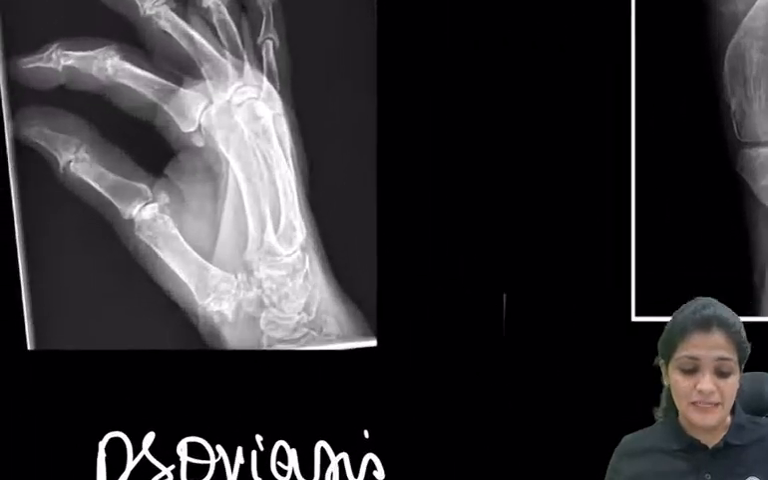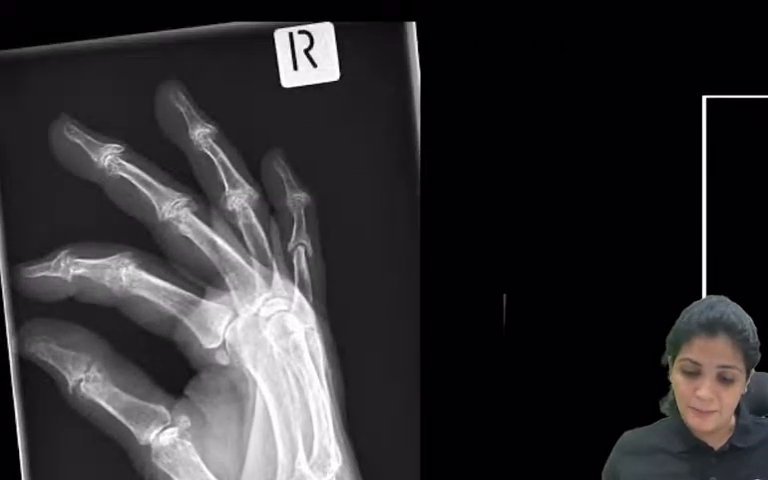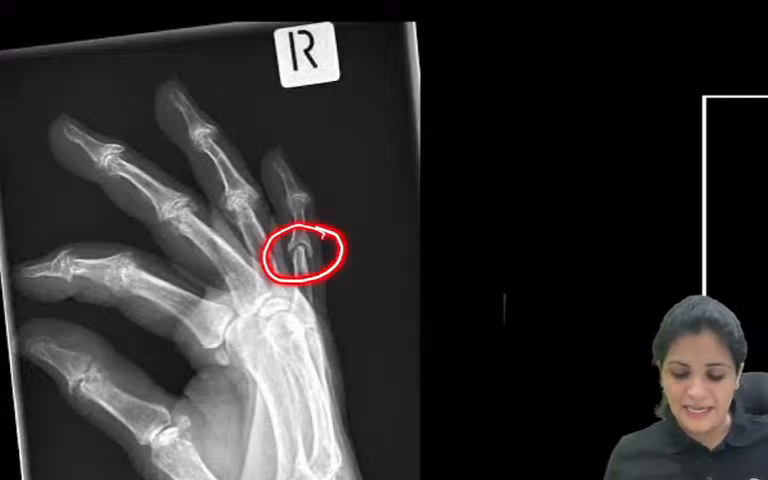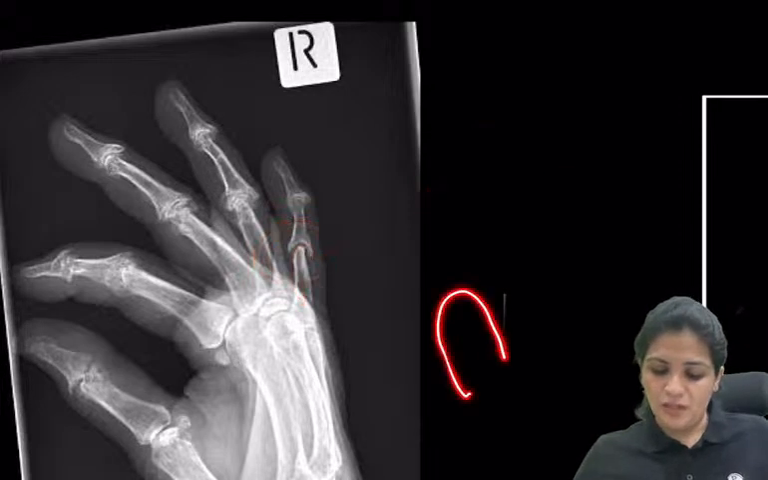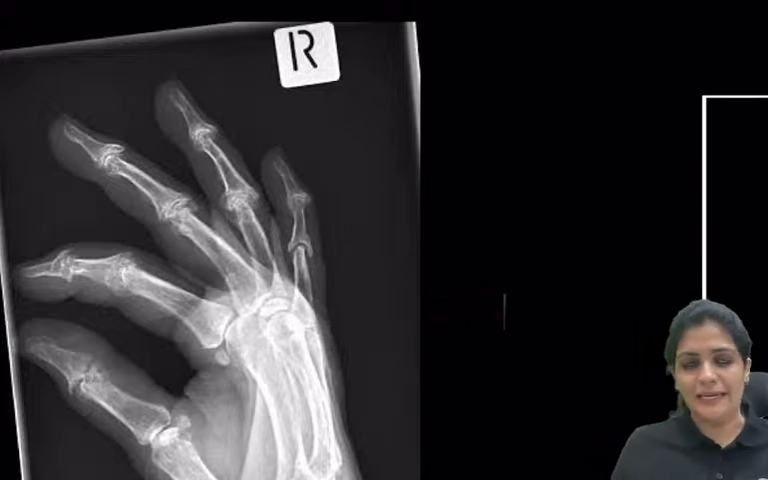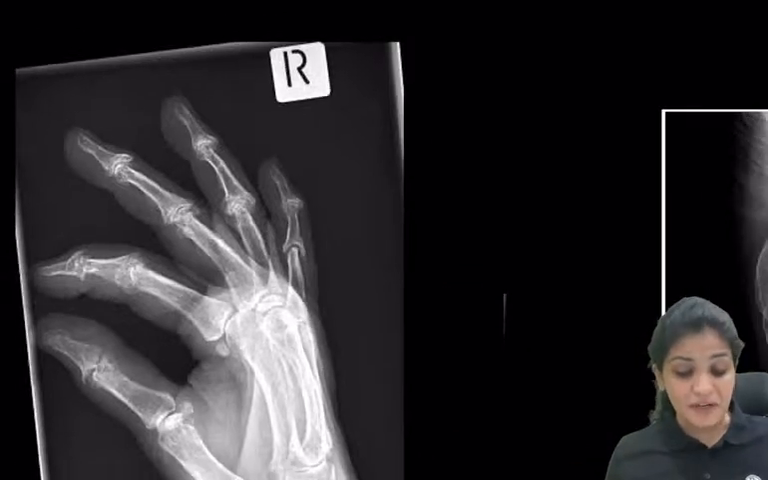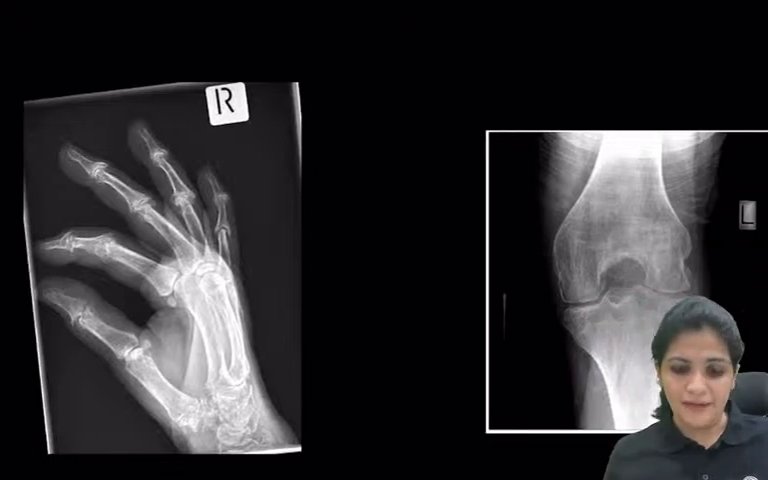So this is the pencil in cup, where you can see this pencil in cup appearance. This is a case of psoriatic arthritis. Here you can see exactly the pencil in cup. This is the cup which you see, and this is like the pencil, right? Here it is like this, and now the joint is disrupted completely, so it looks like this. The pencil in cup appearance, and the Caspar criteria you have to remember for psoriatic arthritis.